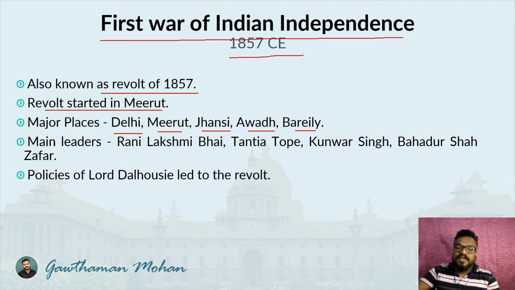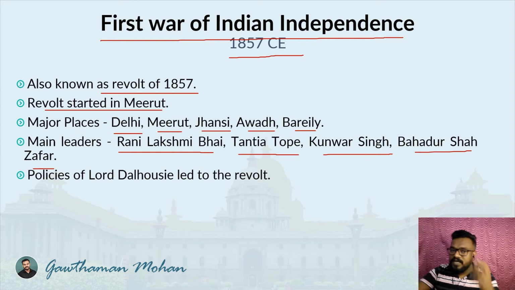The main leaders were Rani Lakshmi Bai, Tantia Tope, Kunwar Singh, and Bahadur Shah Zafar. All these were leaders during that time period, and Bahadur Shah Zafar was the Mughal ruler at that time. We have already mentioned that with the 1857 revolt, the Mughal rule came to an end. He was the last Mughal ruler, Bahadur Shah II, Bahadur Shah Zafar. And what were the reasons for this war? Majorly, the reasons were the policies introduced by Lord Dalhousie.